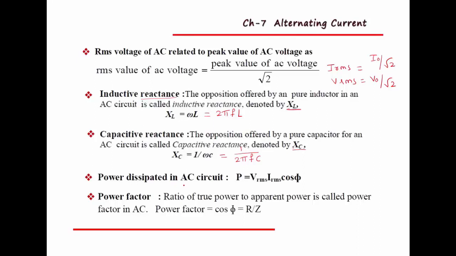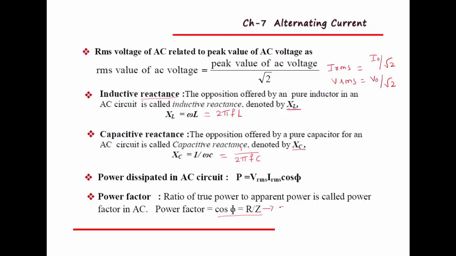Then, power dissipated in an AC circuit. Power dissipation in an AC circuit is given by the equation P equal to Vrms Irms into cos phi. Then the next term is power factor. Power factor is the ratio of true power to the apparent power, and it is given by the equation cos phi equal to R divided by Z.